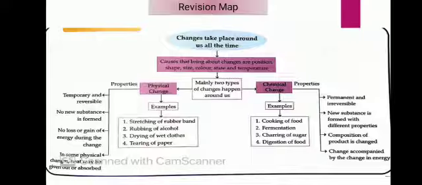And what about chemical change? Its properties are that it is permanent and irreversible. A new substance is formed with different properties, the composition of the product is changed, and the change is accompanied by a change in energy.